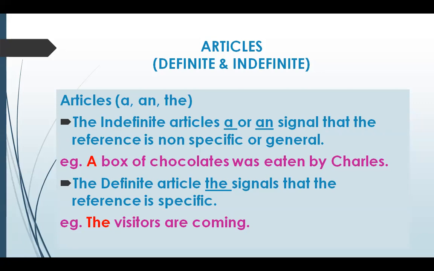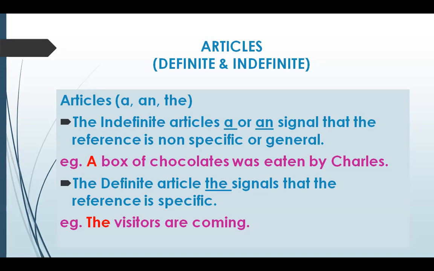Then there is a long list. We use the before the names of ranges of mountains, groups of islands, rivers, gulfs, canals, seas, oceans, historical buildings, holy books, names of newspapers, trains, ships, aeroplanes, with ordinal numbers, cardinal directions like the east, the south, the north, with inventions like the microscope, the computer, countries if the name contains a common noun like the United States of America, the United Kingdom, and whole families, just the Bachchans, the Khans. So here we use the in this case.